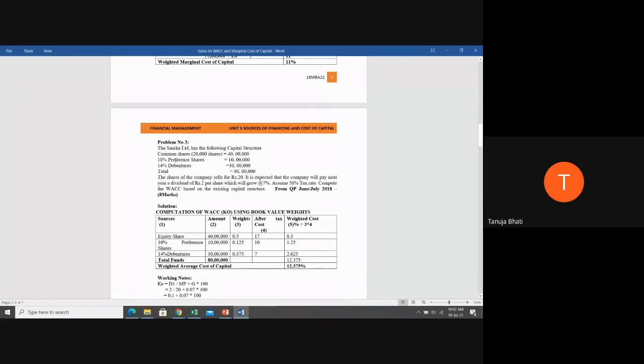What do I need to write in column number 1? I need to write the equity shares, 10% preference shares, and 14% debentures. In column number 2, I need to write the amounts. So the amount I will write corresponding to that: 40 lakhs, 10 lakhs, and 30 lakhs.